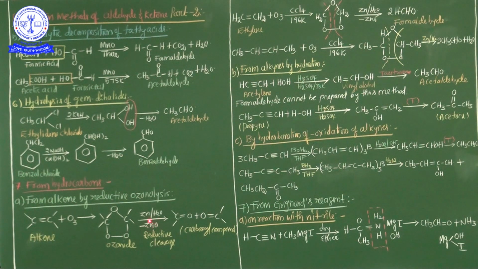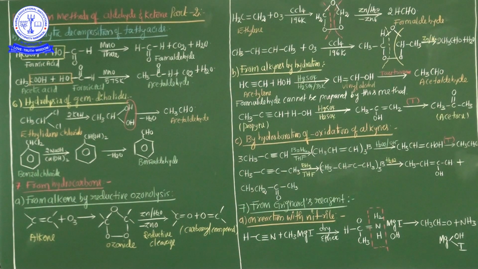ZnO is eliminated, and after that we get C double bond O, O double bond C. Two different types of carbonyl compounds are formed, either aldehydes or ketones. Okay? So this is an important preparation method, from hydrocarbons, alkenes, reductive ozonolysis, to easily prepare the carbonyl compound.